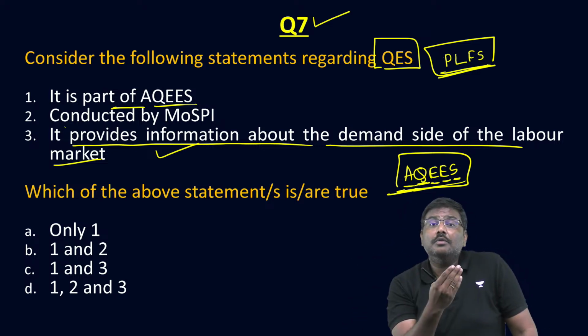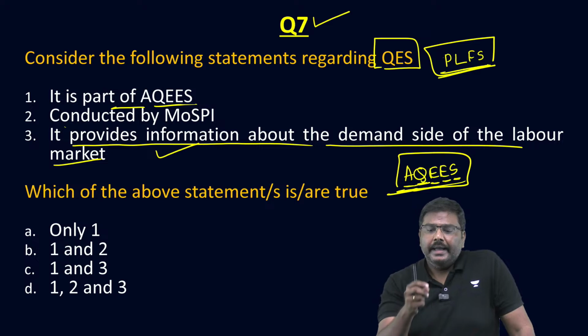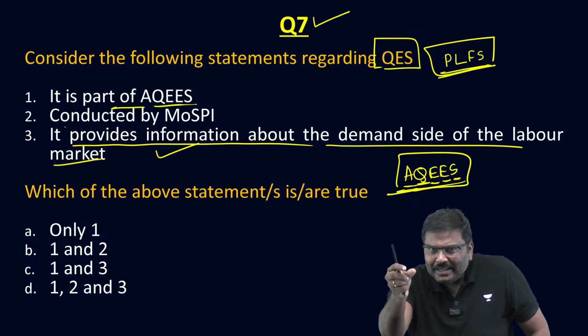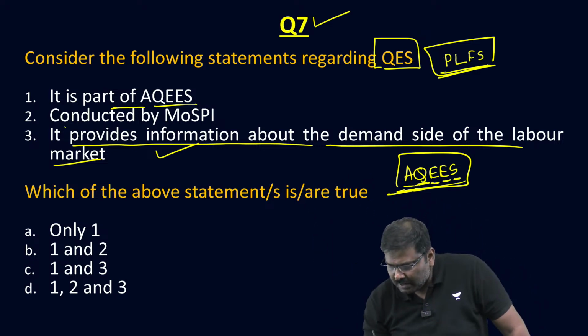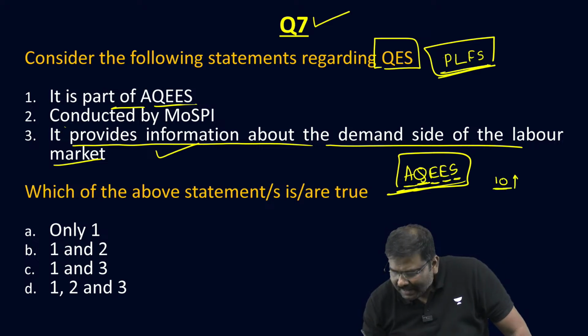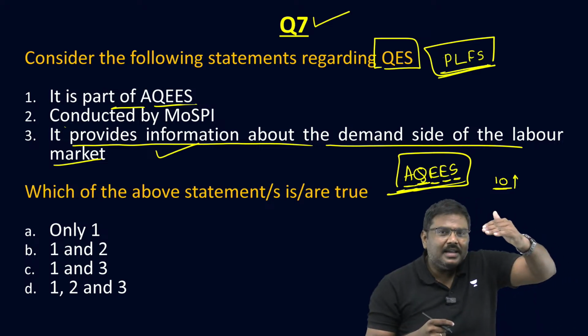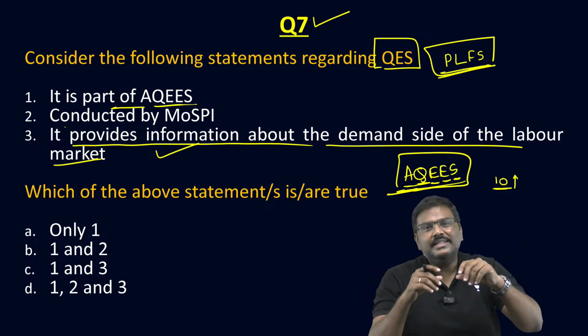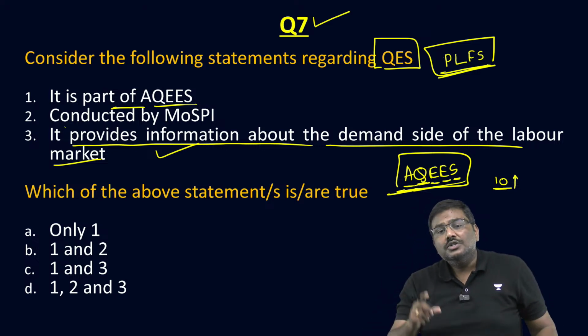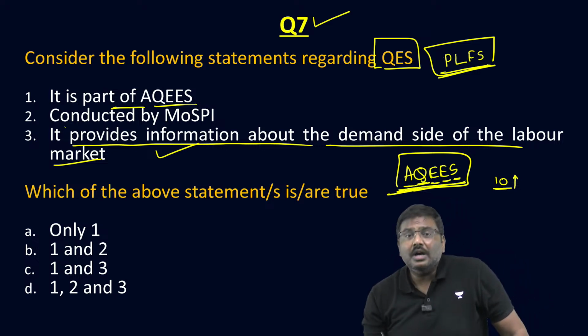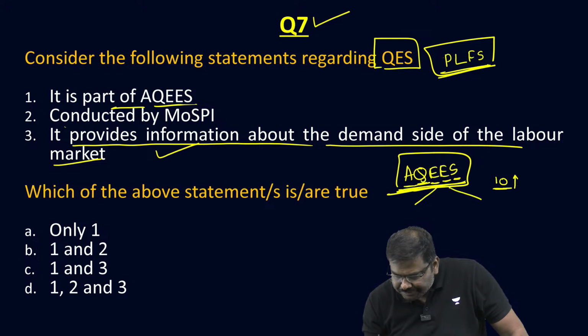Sir, what do you mean by formal and informal? If an establishment has 10 or more than 10, I'll repeat, if it has 10 or more than 10, essentially it is a formal enterprise. If it has 10 or less than 10, it is an informal enterprise. I said under AQEES, there are two components.